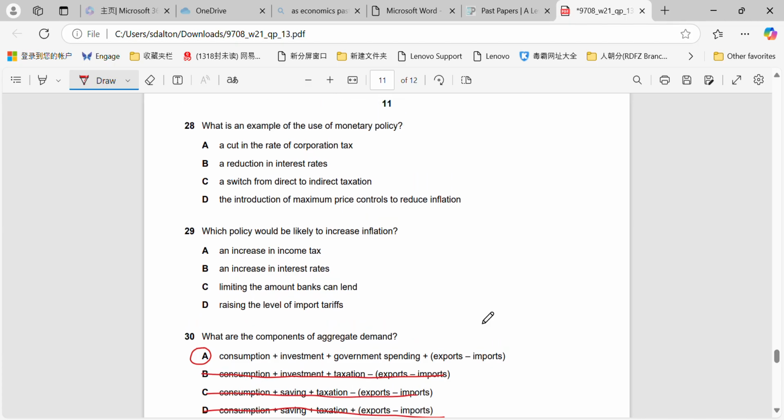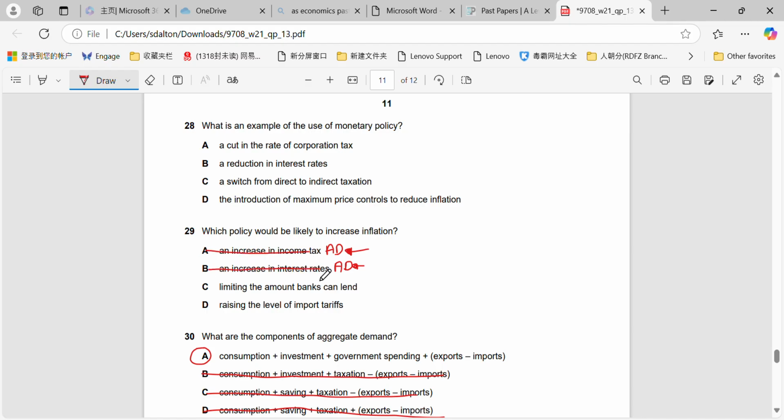Question 29. What policy would be likely to increase inflation? An increase in income tax would move AD to the left. It is a contractionary fiscal policy. It will therefore leave less disposable income for consumers, so the consumption element and the investment element will drop. An increase in interest rates will have the same effect. It will make borrowing harder. It's a contractionary monetary policy. AD will move to the left.